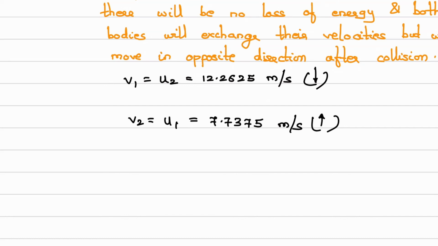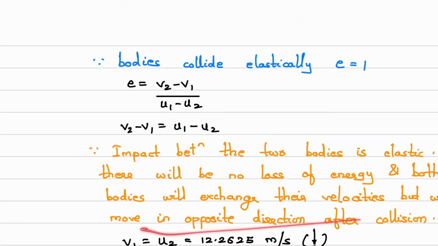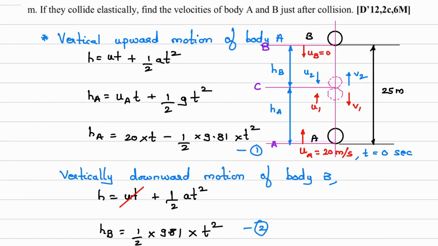Now don't get confused over here. What is written here? They move in opposite direction after collision. What is the meaning of this statement? The meaning is V2, which is velocity after collision, will be equal to U1, that is, it has exchanged the velocity. The direction of V2 is same as direction of U1, and magnitude is also same, but V2 is opposite to U2.